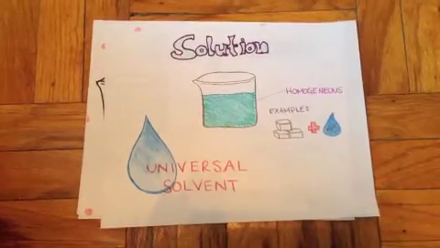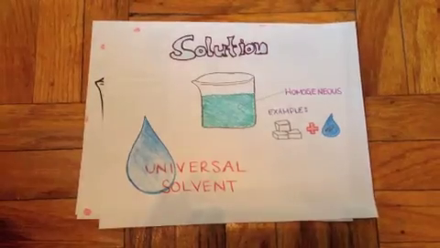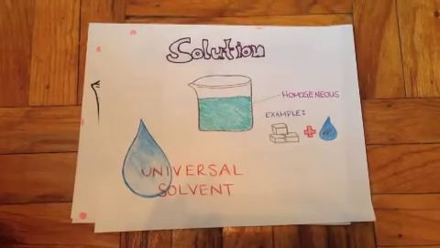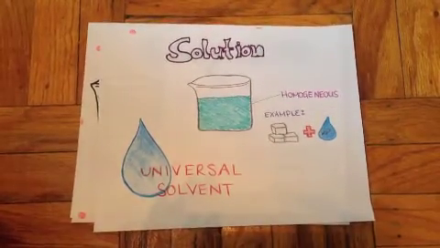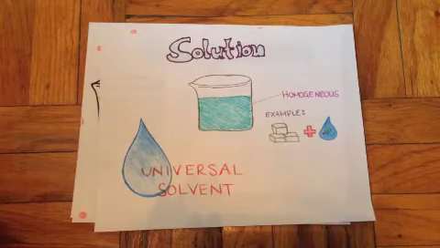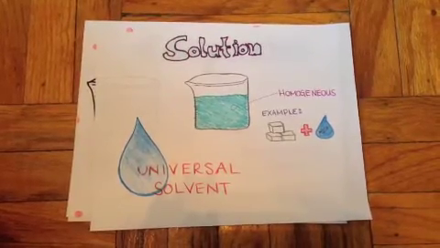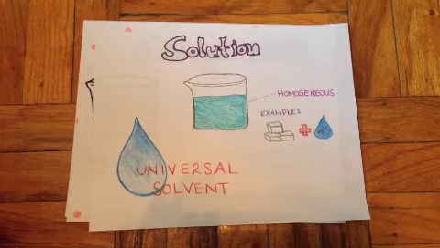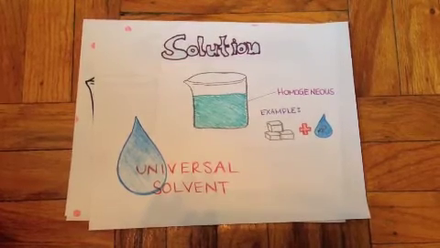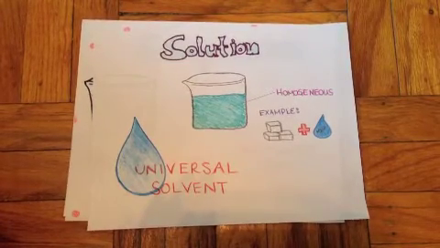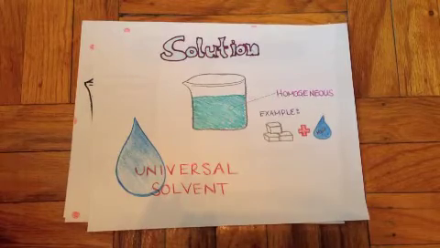Solutions are stable, homogeneous mixtures that consist of solutes dissolved in a solvent. They can be gases, liquids, or solids. The particles in a solution are very small, do not settle out, and cannot be filtered out. The average diameter of a particle in a solution is 1 nanometer. An example of a solution is tap water.